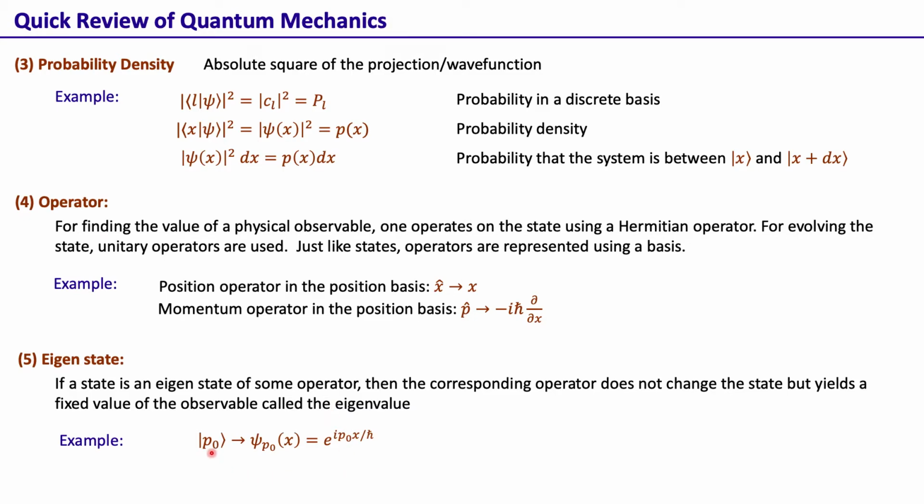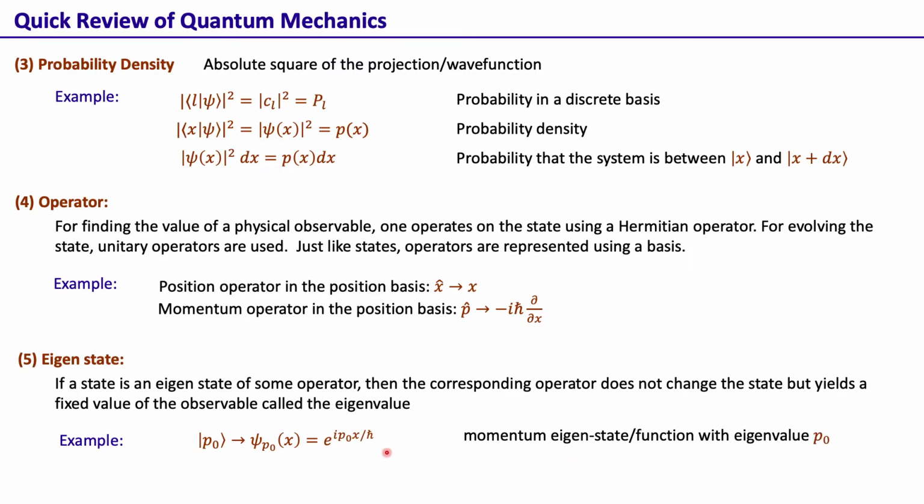So for example, we have this momentum eigenstate. Its position representation is given by e^(i p_0 x / h bar). Why we call it a momentum eigenstate is because if we operate on it with the momentum operator, we just get this p_0 value out, and the state remains the same.